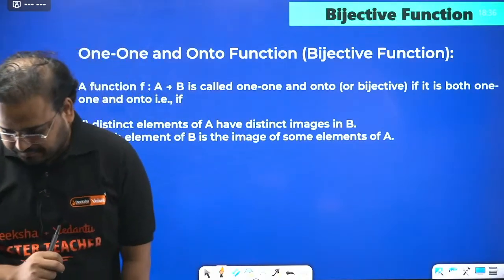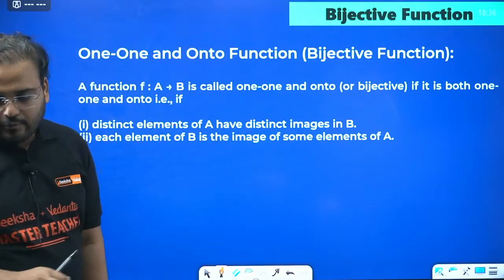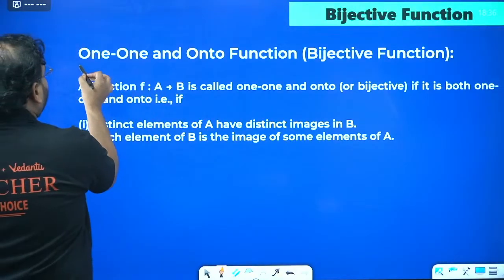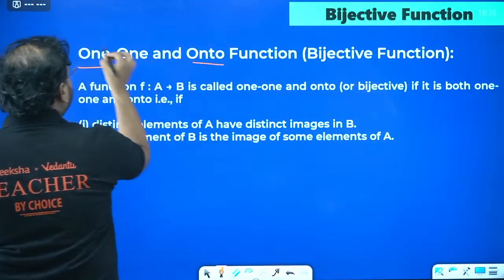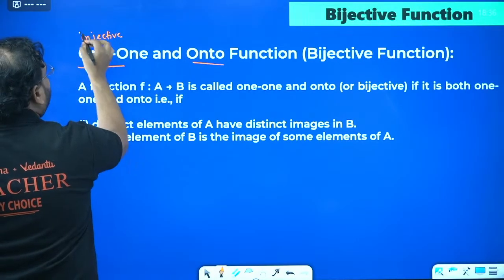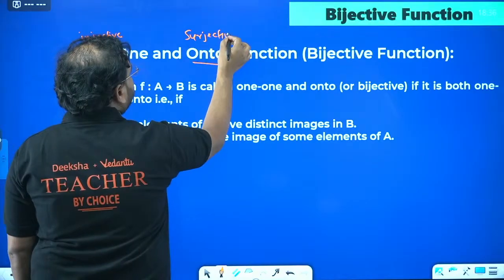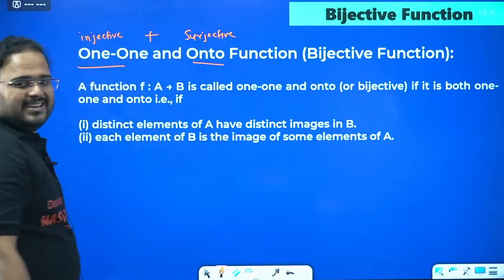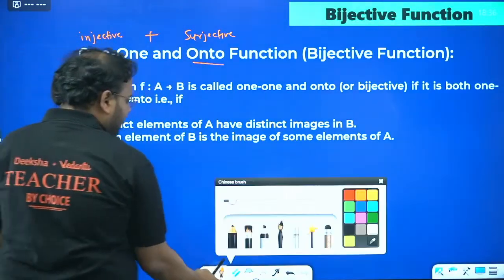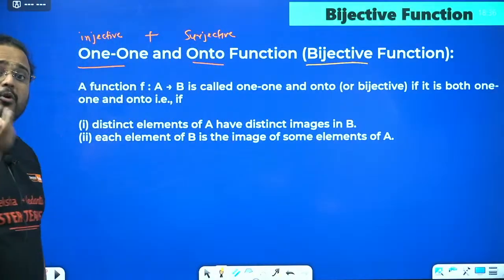Okay. Now there's something called a bijective function. What is a bijective function? A combination of both one-one and onto. Sometimes one-one is also called injective, and onto is called surjective. The other name of onto is surjective. The combination of both is called what? Bijective function. This is called the bijective function, when both are true at the same time.